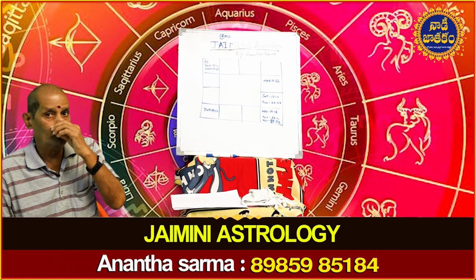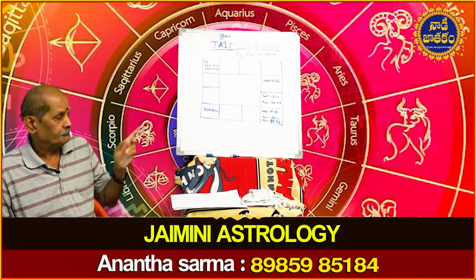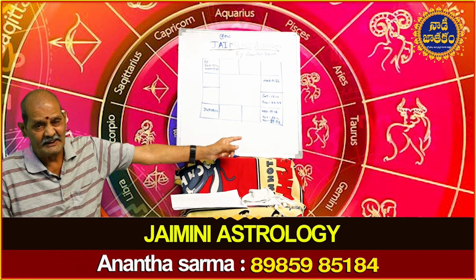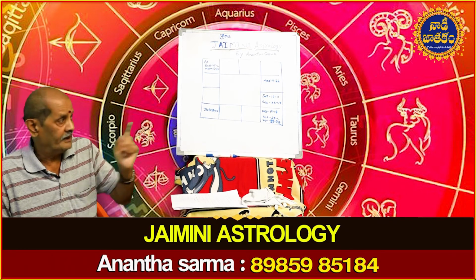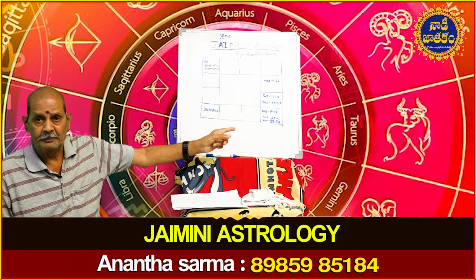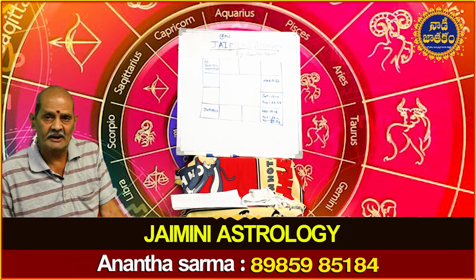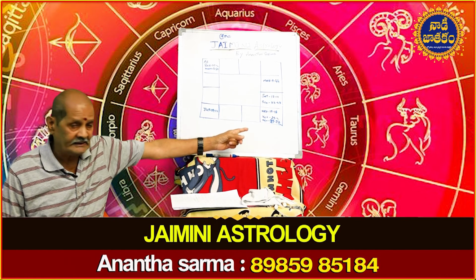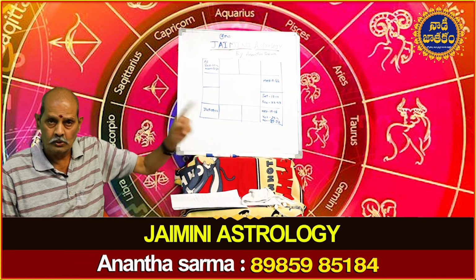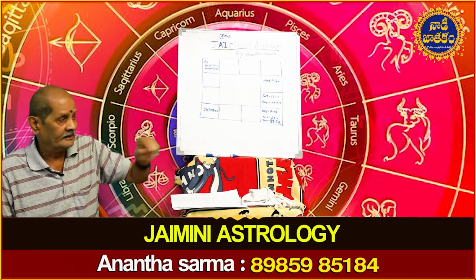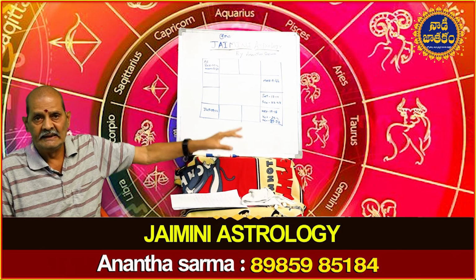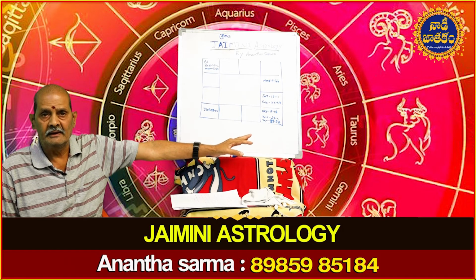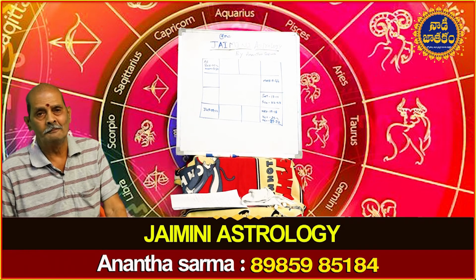One important point we have to consider now is Atmakaraka. Atmakaraka is Venus. Venus is in Kanya at 29 degrees 27 minutes. Now, where does this Venus fall in the Navamsa chart or D9 chart? If you know the D9 chart, 29 degrees 27 minutes in Kanya goes to the same Kanya. So Venus will be in Vargottama. In the D9 chart or Navamsa chart also, Venus will be in Kanya or Virgo.